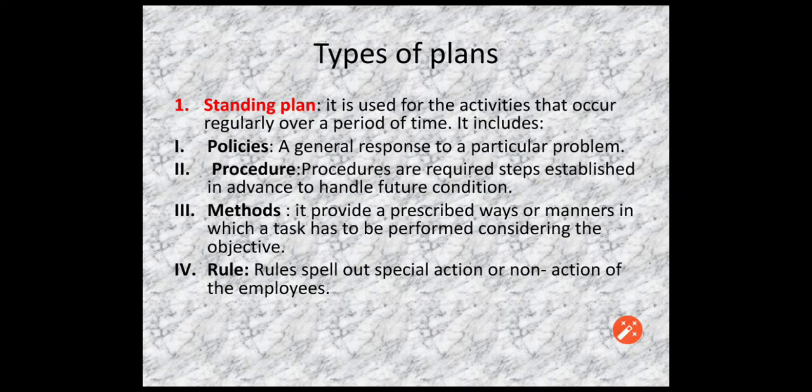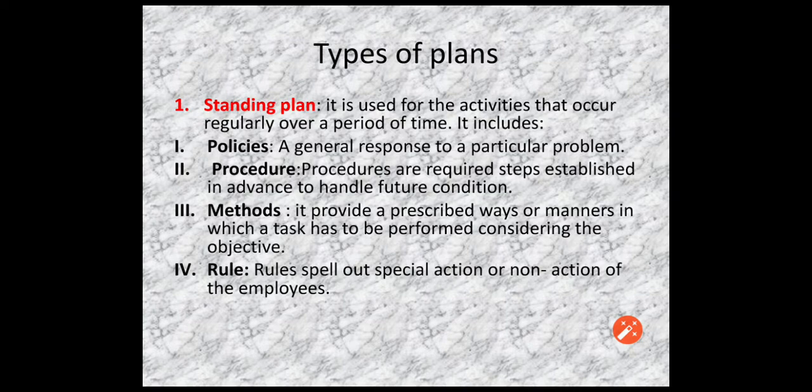Now the main difference between procedure and method: procedures are steps established in advance to handle future conditions, whereas methods are the way or manner in which a task has to be performed by the employees. In what format, in what way an employee is going to do the task.